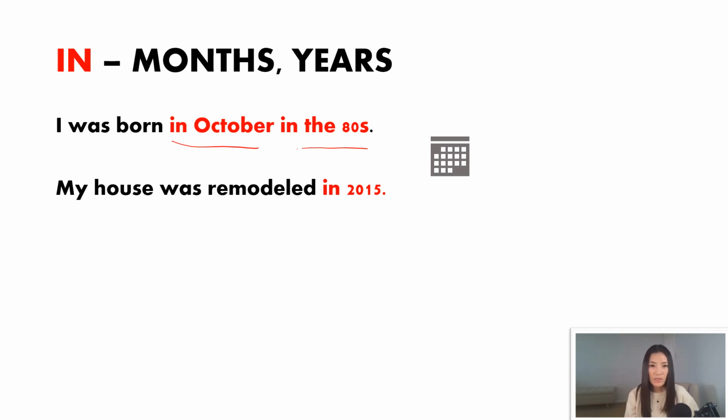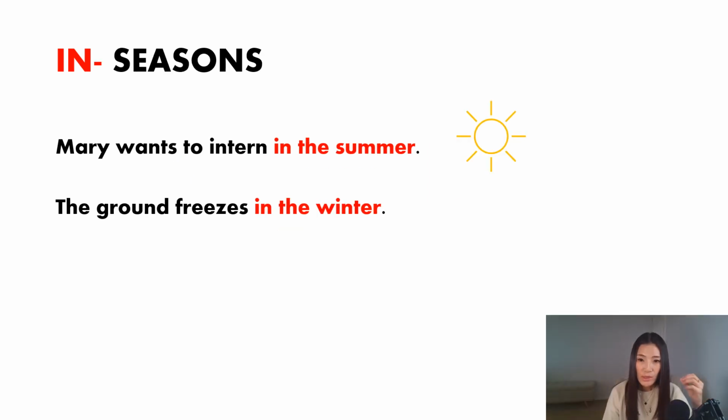The second example here says, my house was remodeled in 2015. Again, it's not a specific date, it's just a year, then I'm going to use in. We also use in to refer to seasons of the year. For example, Mary wants to intern in the summer. So again, summer is a long period of time, right? It's a chunk of time. So we're going to use in. Or the ground freezes in the winter. So just for all four seasons, we're going to use the preposition in.